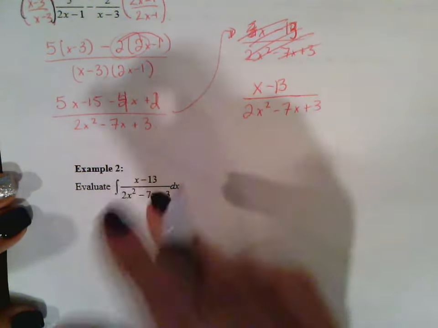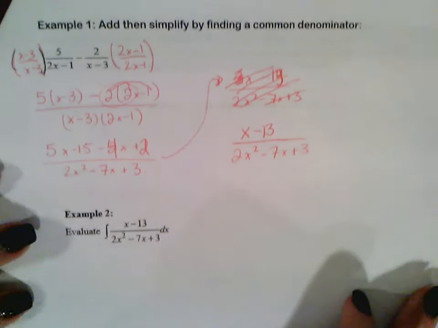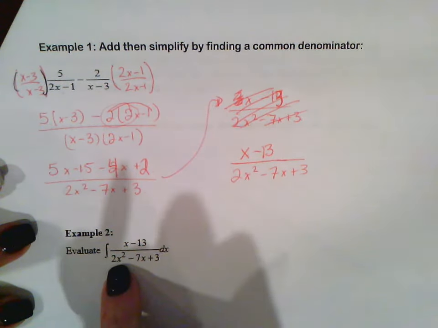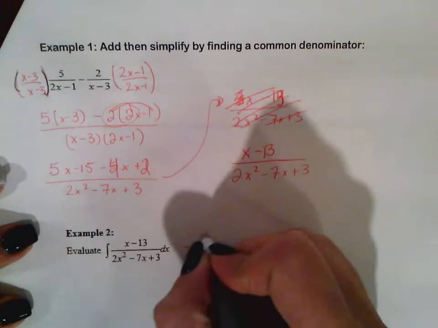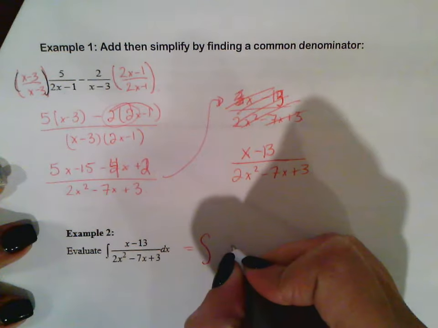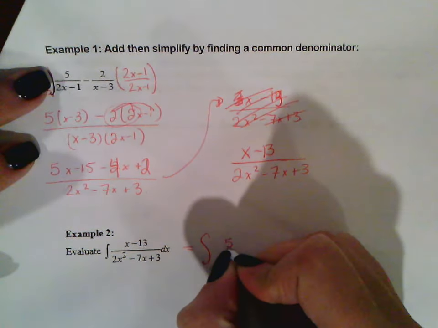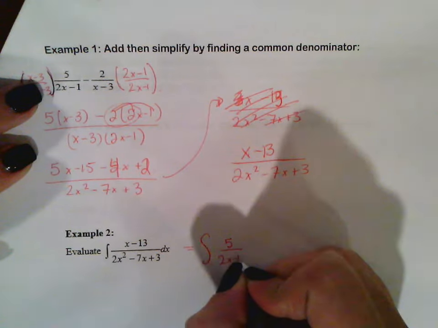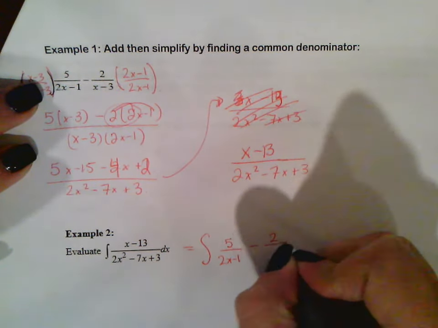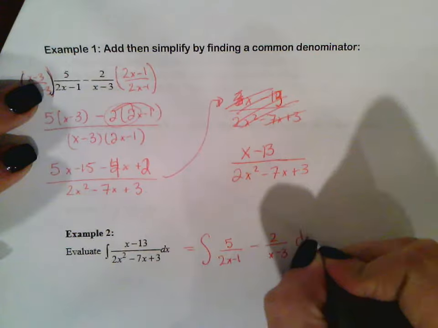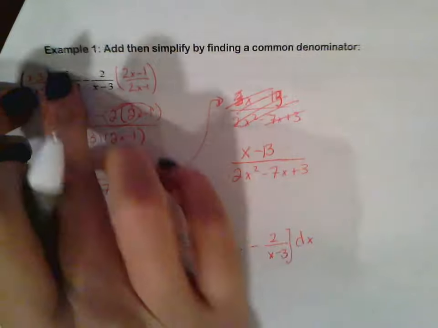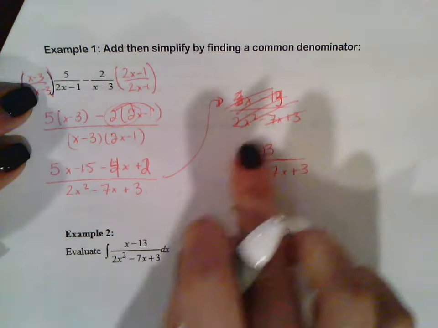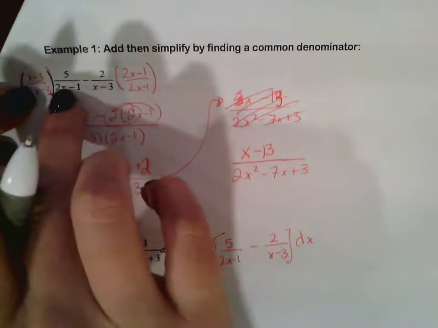So now, because we just did this problem, it's easy to see that x minus 13 over 2x squared minus 7x plus 3 is equal to the integral of 5 over 2x minus 1 minus 2 over x minus 3 dx. Right? We just did that. So if this equals this, then that means this rational function equals these two individual rational functions.